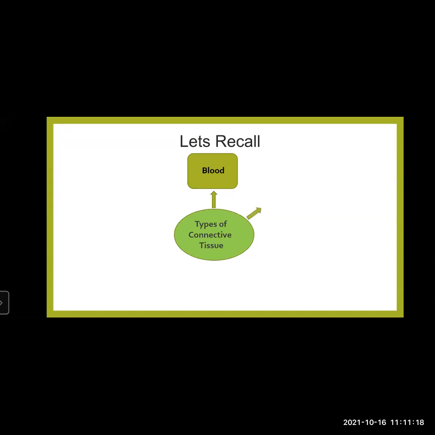The lymphocytes that are present in blood, or the WBCs, also serve as the fighter cells and protect us from the infection. Then we have lymph.